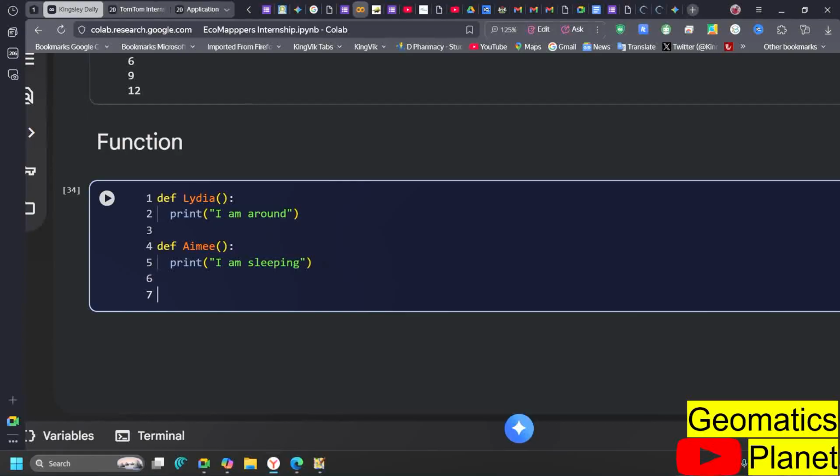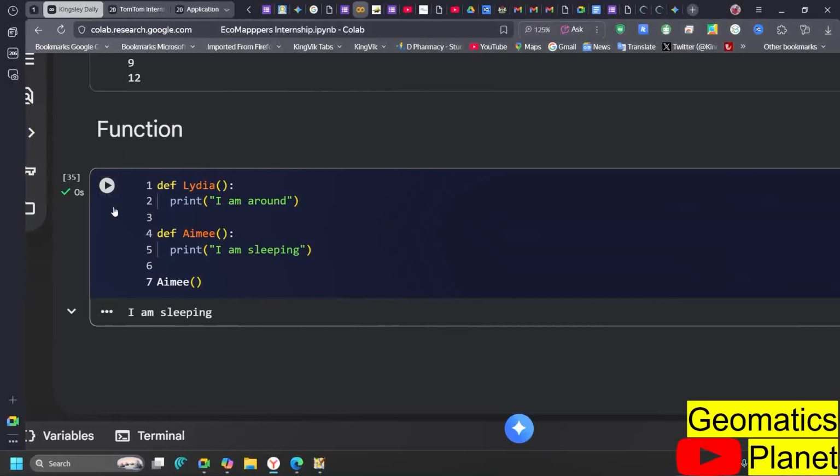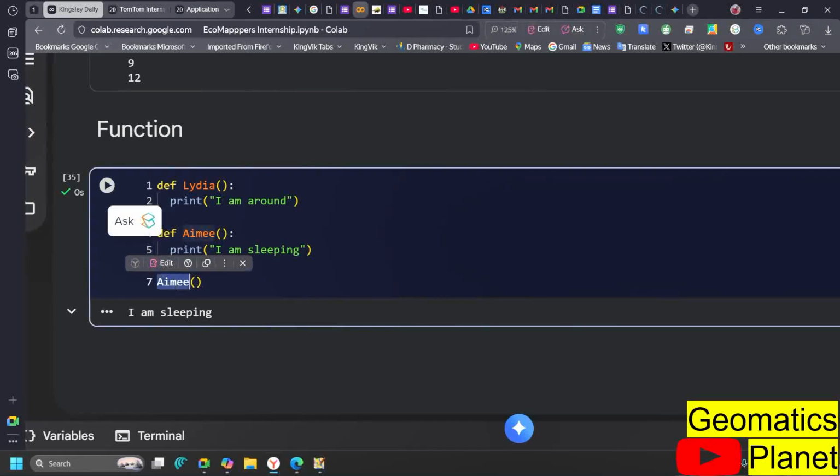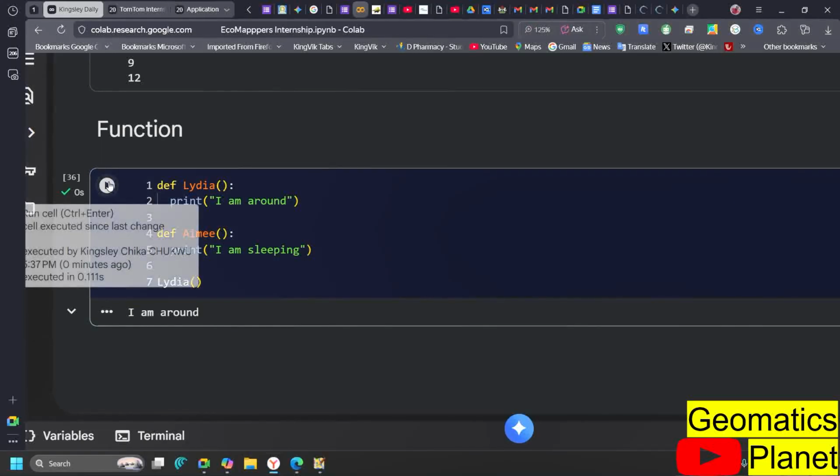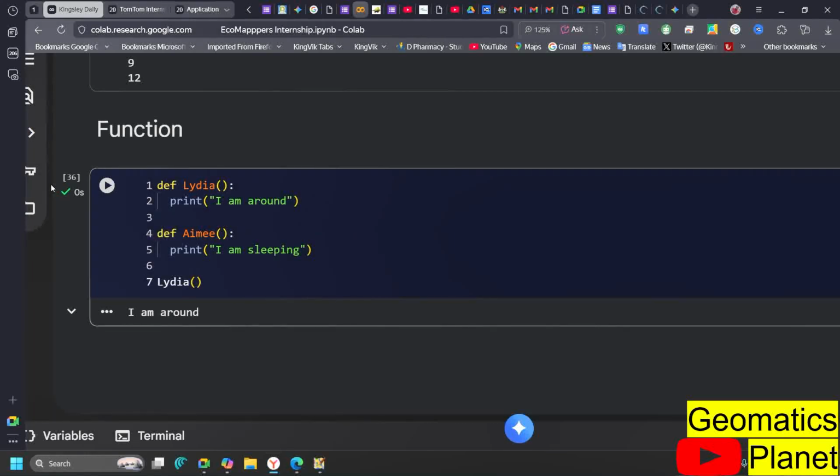How do I call Ame? If I go ahead and call Ame by saying Ame, and I run the code, it is only going to run what is in Ame. It is not going to touch Lydia. And if I want to call Lydia, I say Lydia, and only then does it know that I'm calling Lydia. So it is a block of code that runs anytime you call it. You can assign a single item into it, or you can assign many, whichever way you want.